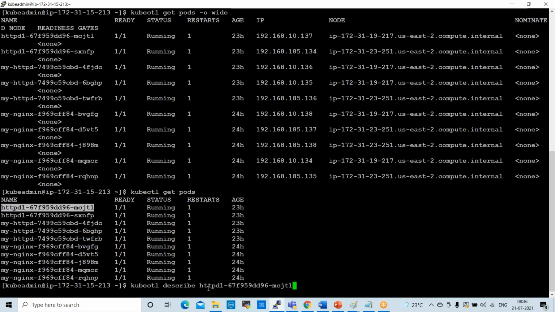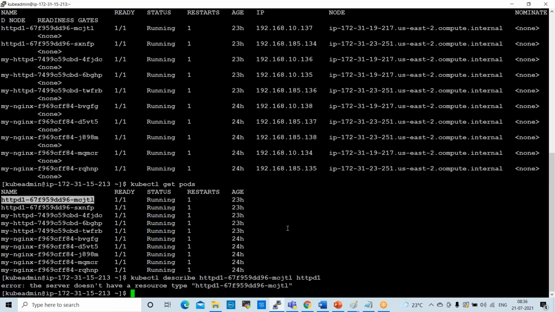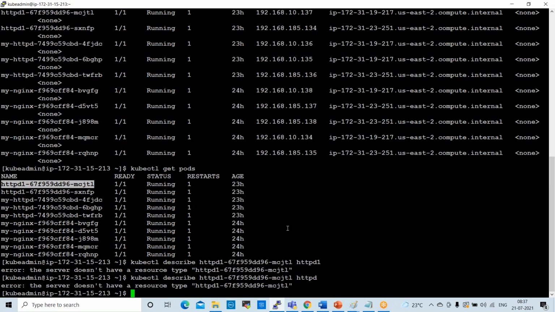You can paste it here, and the application name is httpd. Enter. The server does not have it. kubectl describe pod, check here.